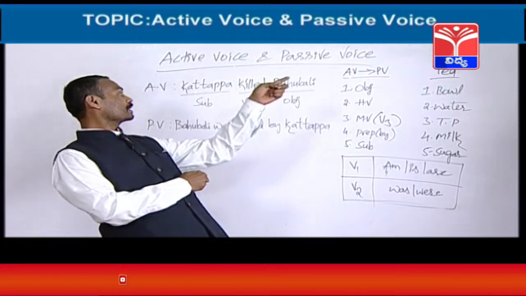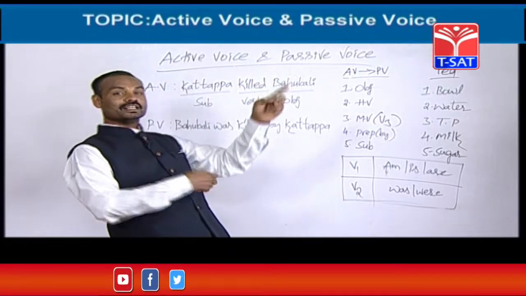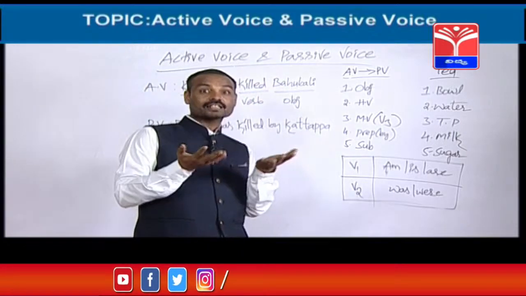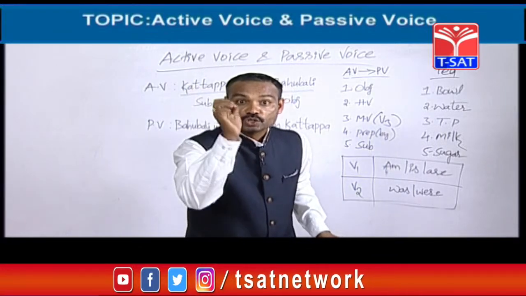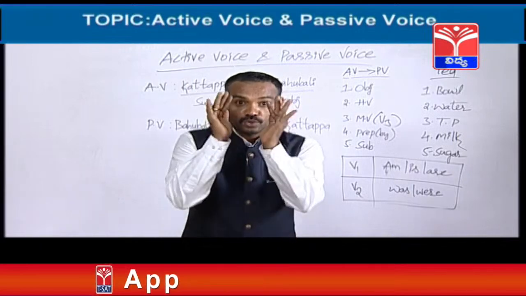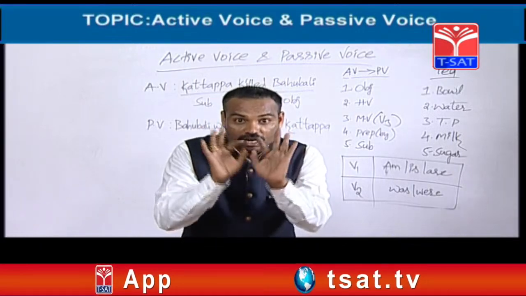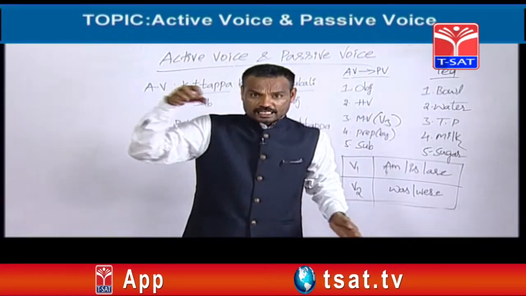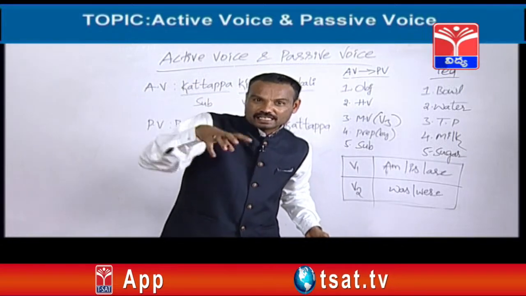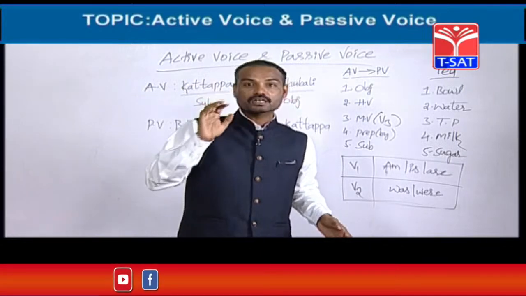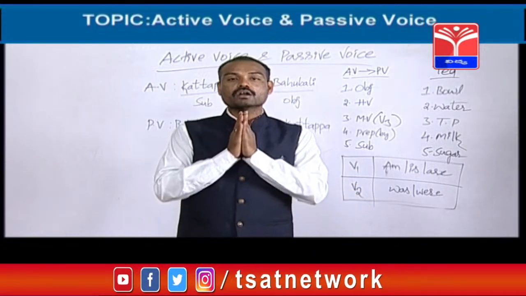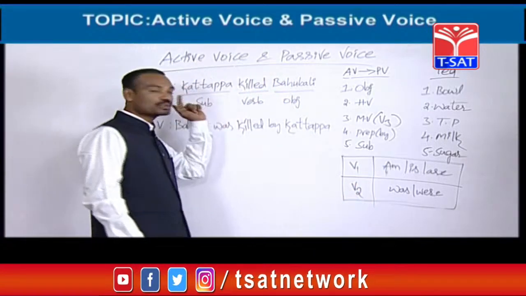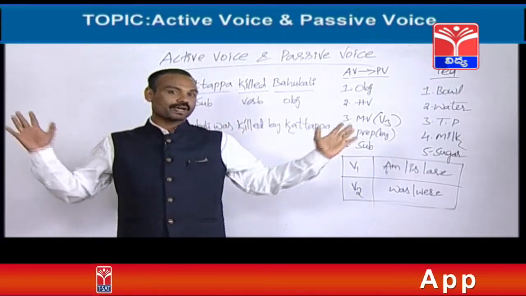See, Kattappa killed Bahubali, right? Is it active voice or not? Because the sentence has started with the subject. Kattappa is the subject here. Subject means what? Doer of the action. A person who does the work is called the subject. Here, Kattappa did some work. Killing is a work. That's why Kattappa is called the subject. The sentence has started with the subject, so it is called active voice. Now let's see how to change this active into passive voice. Fine.